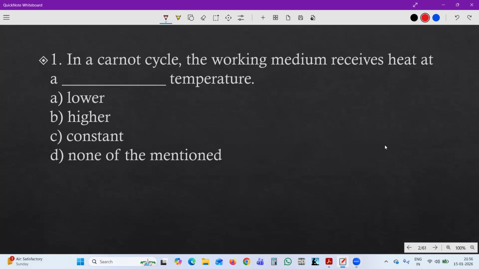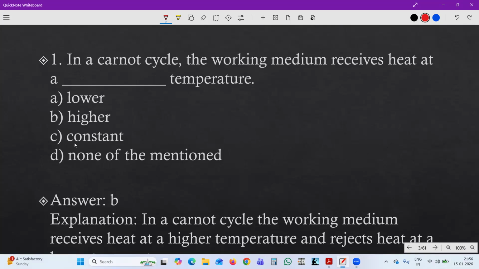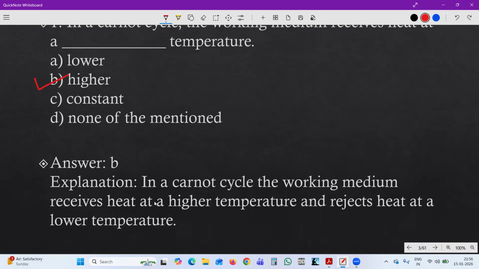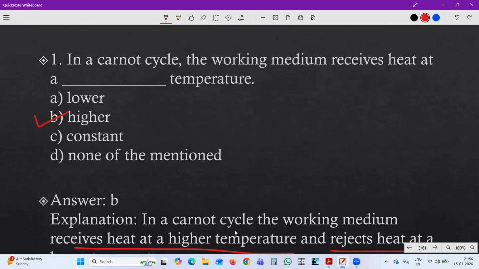In Carnot cycle, the working medium receives heat at: A, lower temperature; B, higher temperature; C, constant temperature; or D, none of the above. So the question is, in Carnot cycle, the working medium receives heat at what temperature? The answer is B, at higher temperature. Let's see the explanation. In a Carnot cycle, the working medium receives heat at higher temperature and rejects heat at lower temperature. I hope you understand this.